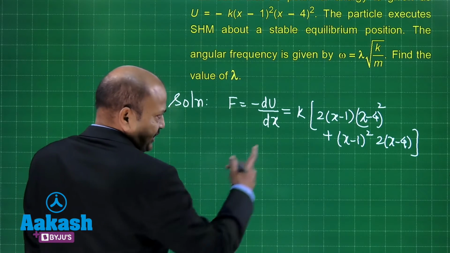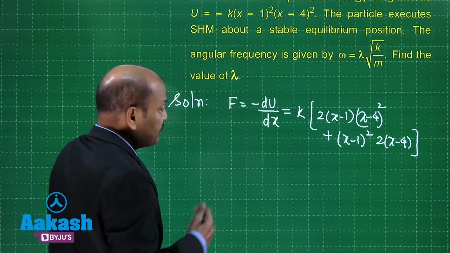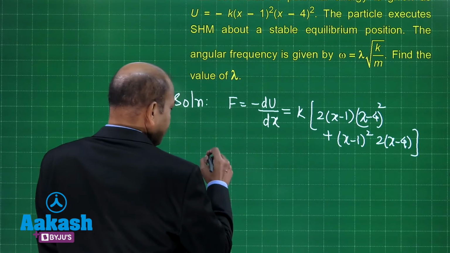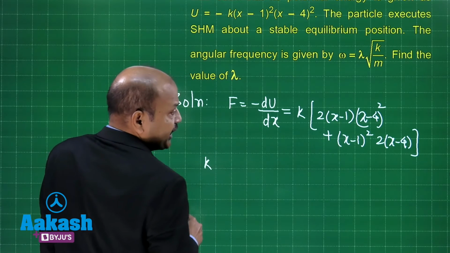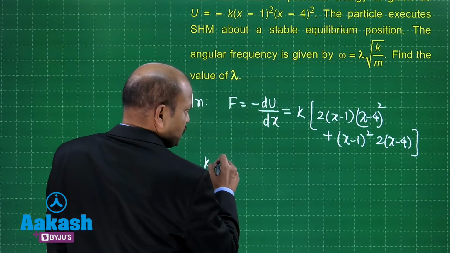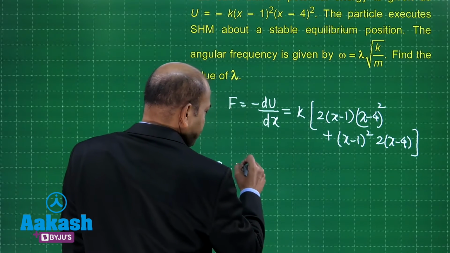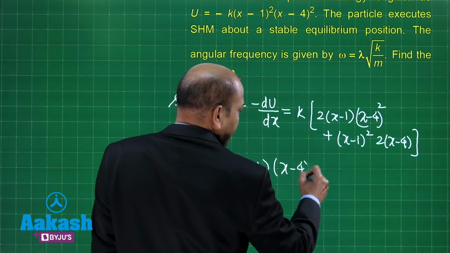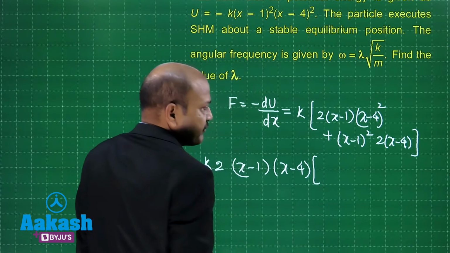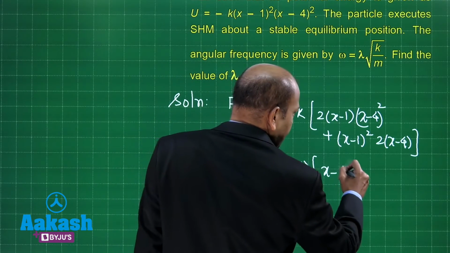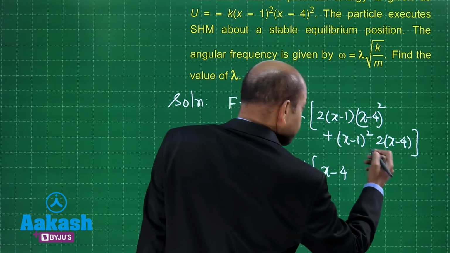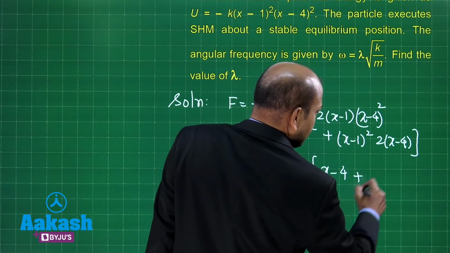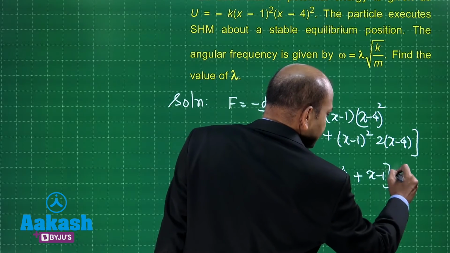Well, let's use that, and before that we can take some factors outside. So students, as the force is 0 for equilibrium position, we can say that K into 2, and then we can take x minus 1 and x minus 4 as the common factors, and then within the bracket we have x minus 4 plus x minus 1, and this is 0.